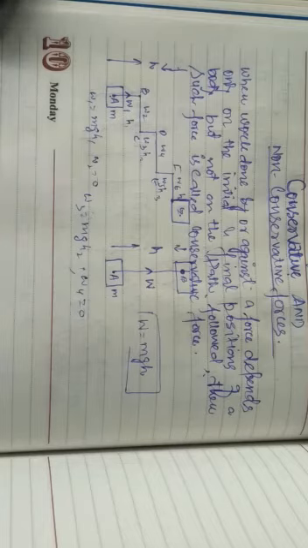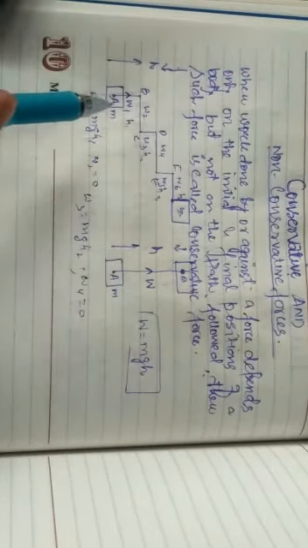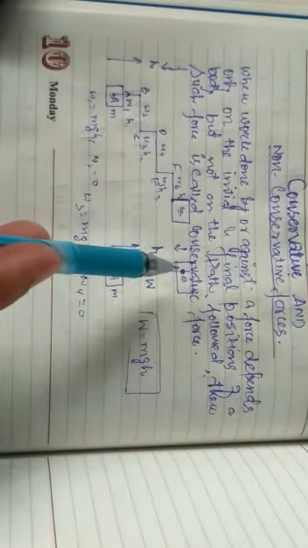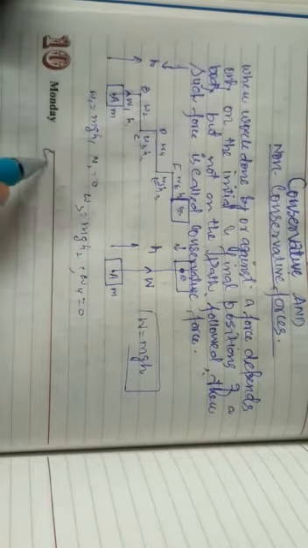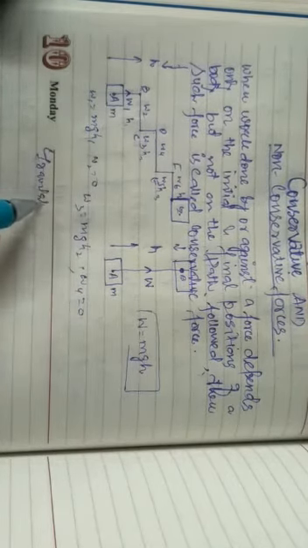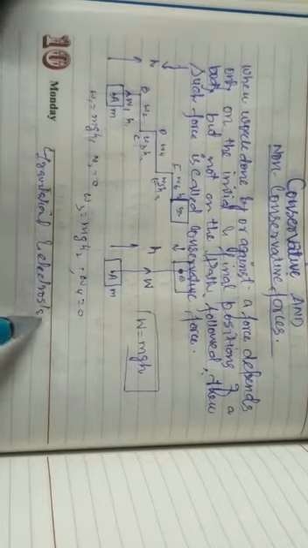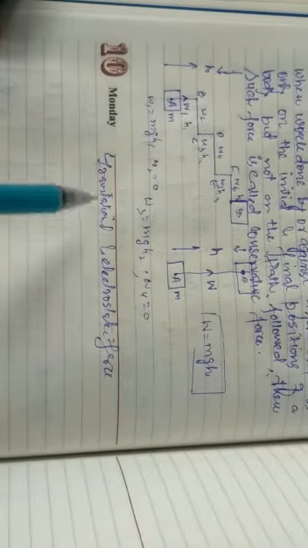So I am saying, if the work done by the force or against it depends upon the initial and final position of the body, but not on the path followed, this is the path followed. If it doesn't depend upon the path, but depends simply on the initial and final position, then the force is said to be a conservative force. For example, gravitational force and electrostatic force. Gravitational and electrostatic forces are examples of conservative force.